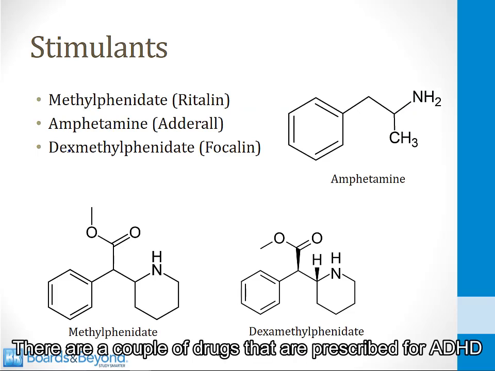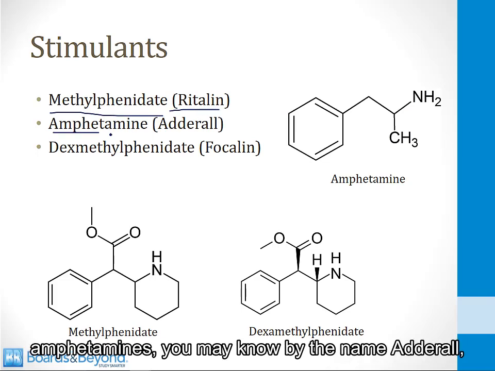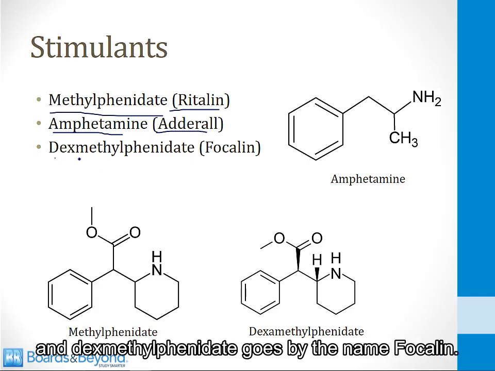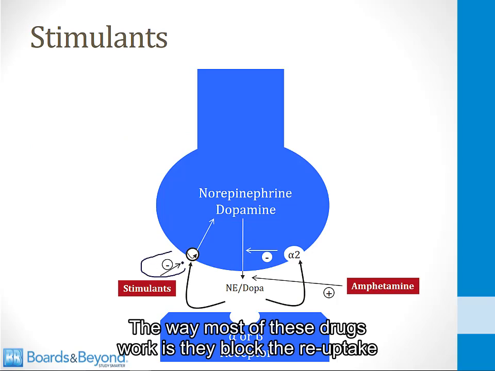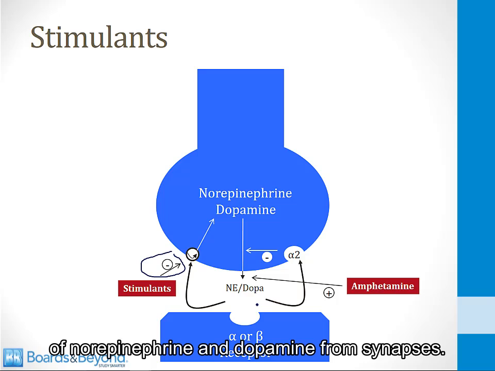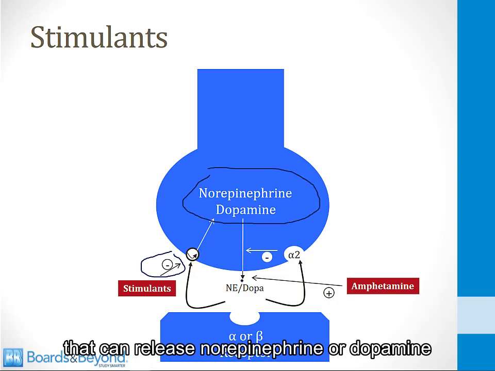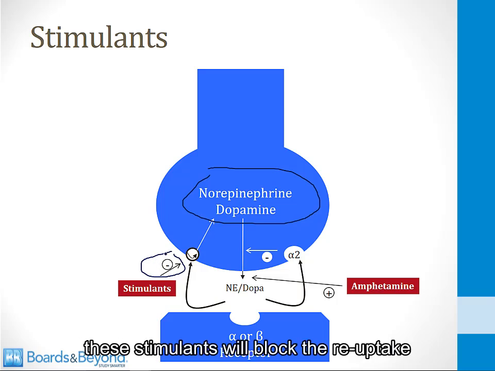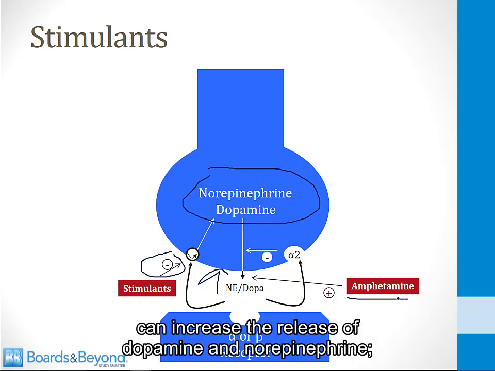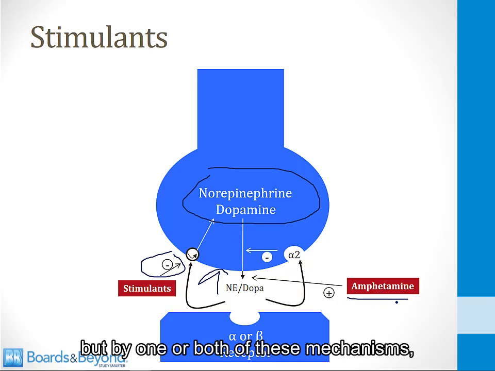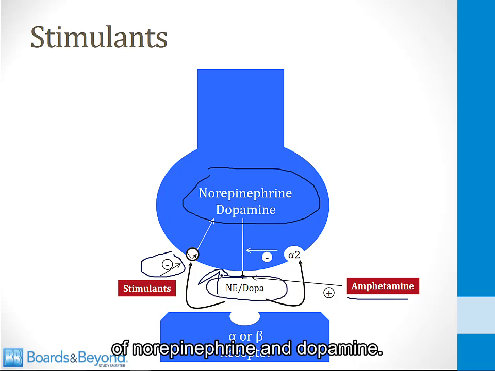There are a couple of drugs that are prescribed for ADHD that are stimulants. Methylphenidate, you may know by its other name Ritalin. Amphetamines, you may know by the name Adderall. And dexmethylphenidate goes by the name Focalin. The way most of these drugs work is they block the reuptake of norepinephrine and dopamine from synapses. So if you've got a neuron in the central nervous system that can release norepinephrine or dopamine into the synaptic cleft, what will happen is these stimulants will block the reuptake so that the levels will go up. There's also evidence that amphetamines can increase the release of dopamine and norepinephrine, but by one or both of these mechanisms, all the stimulants raise the activity in the central nervous system of norepinephrine and dopamine.